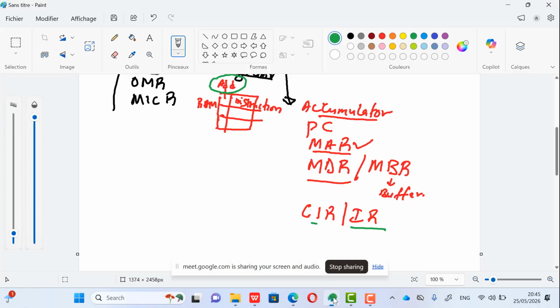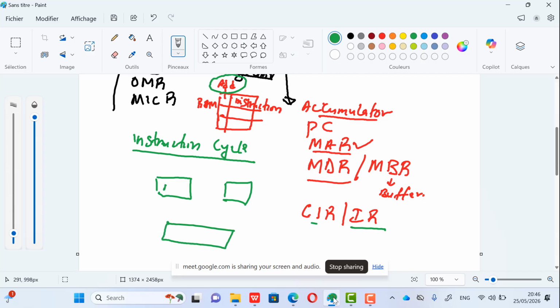Now, we continue. The next thing is, let us discuss the instruction cycle. Remember, they say instruction cycle, or CPU cycle, or processor cycle, or machine cycle, or fetch, decode, execute life cycle. All these names are the same thing. So if you see any of these in the exam, don't be confused, they're asking the same thing. Now, generally what happens here? Let me just describe the different steps.